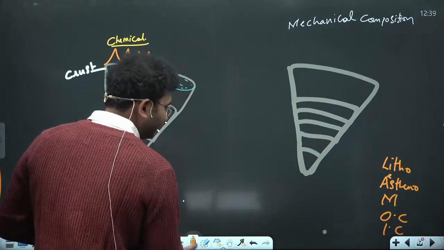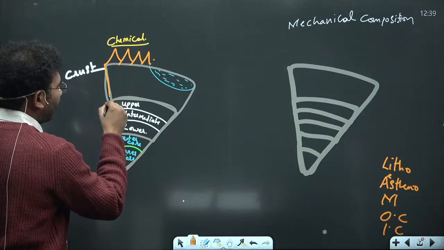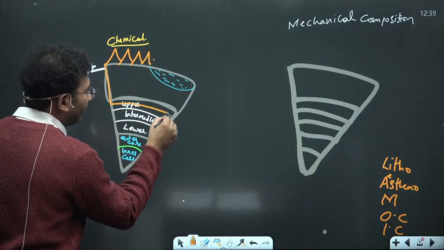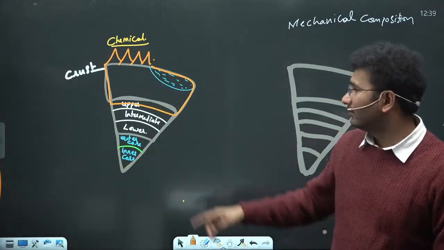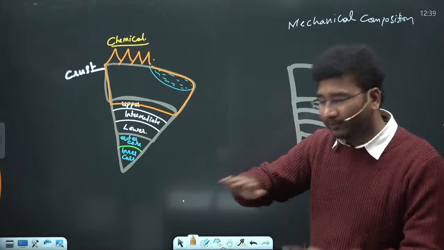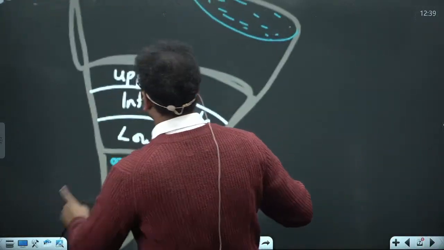What is that? The lithosphere is the crust plus the upper part of the upper mantle. It is like this. You divide the upper mantle into two parts. Let me zoom in, you'll understand.